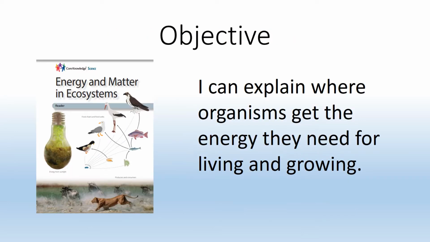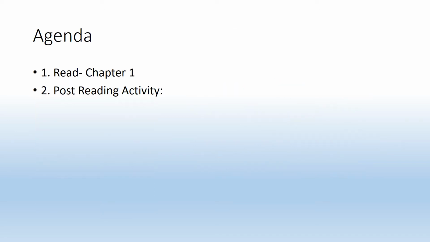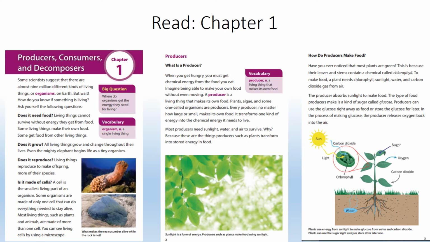All right, so today our objective is I can explain where organisms get the energy they need for living and growing. And today we'll be reading chapter 1 of Energy and Matter in Ecosystems. So our agenda today is to read chapter 1 and then to go over our post-reading activity. Chapter 1, Producers, Consumers, and Decomposers. Today's big question is, where do organisms get the energy they need for living?